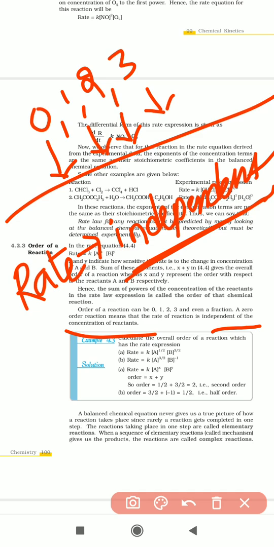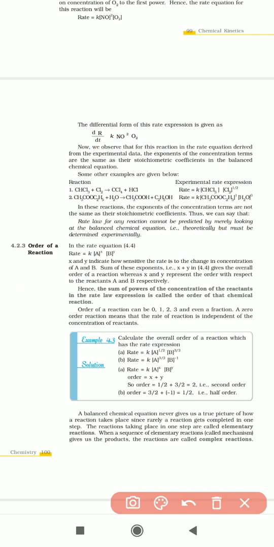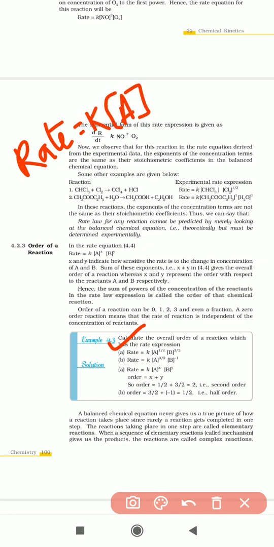Let us see one equation given here, where we calculate the order of reaction. Rate is equal to K into concentration of A power 1 by 2 into concentration of B power 3 by 2.